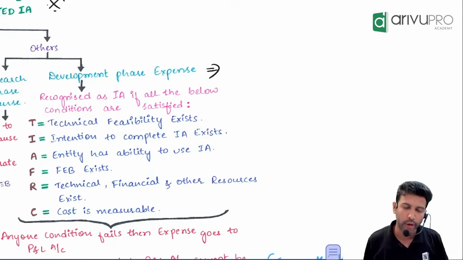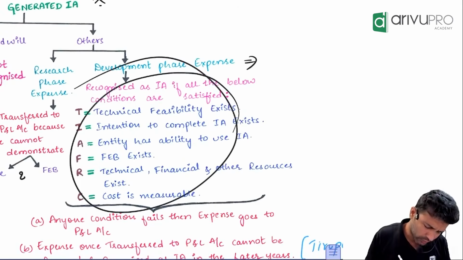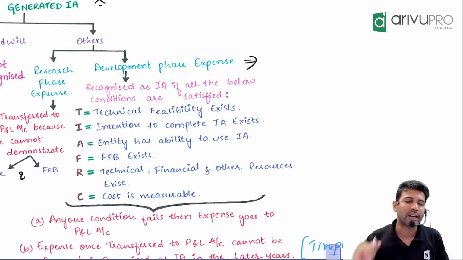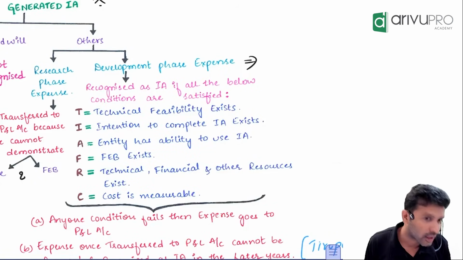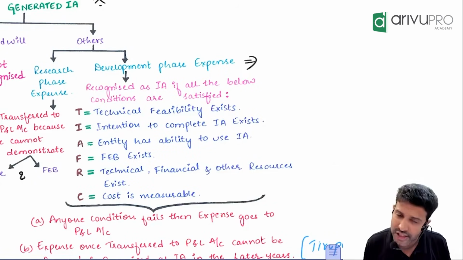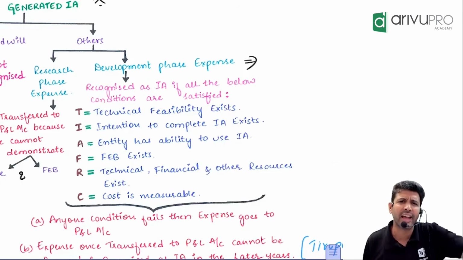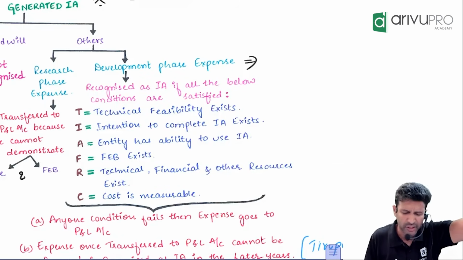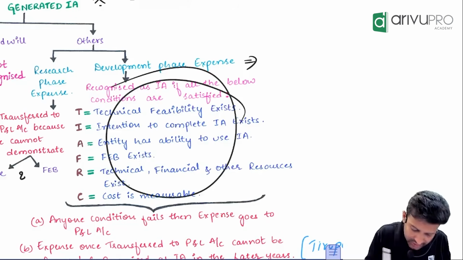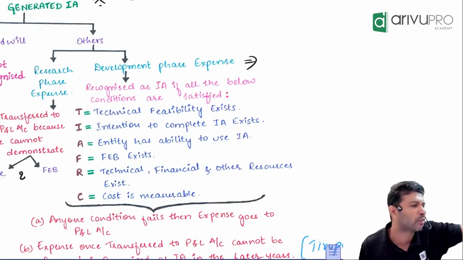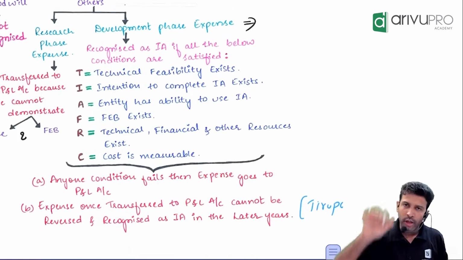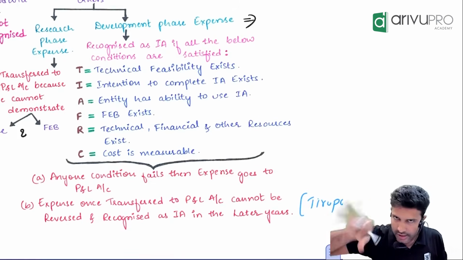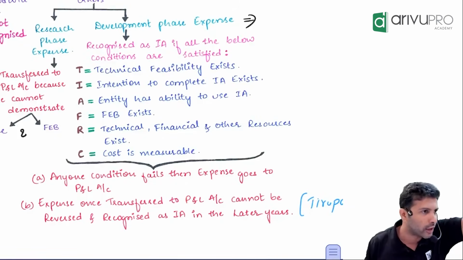But one good thing about you is, in your examination, they will not give you all of this. They will only tell you, criteria got satisfied on 1st January. That means indirectly they're saying TIA FRC got satisfied on 1st January. So you don't have to test for this. I have not seen questions where the testing of this happens. They will only give this to you in the question. So if it is satisfied, capitalize. Otherwise, P&L.